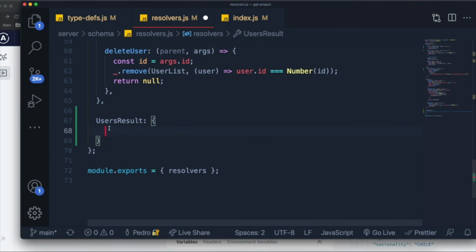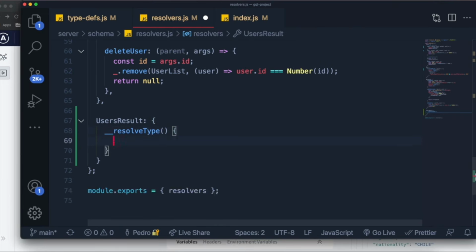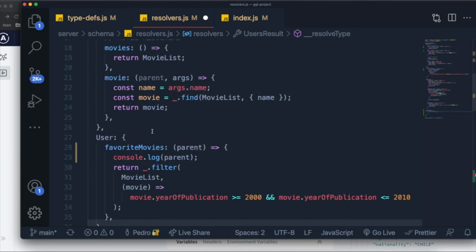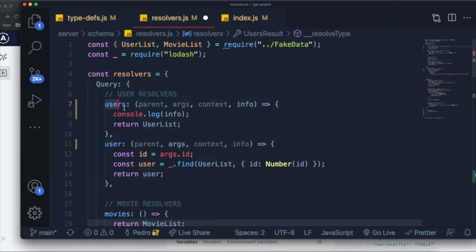A resolver for a union uses something called a resolve type, which is basically a different type of function which you can use from Apollo, which allows you to specify what is being returned and which of the two options from the union are actually being returned. So from it, we can access something called an object, which will allow us to see the fields that are returned from our original resolver over here.